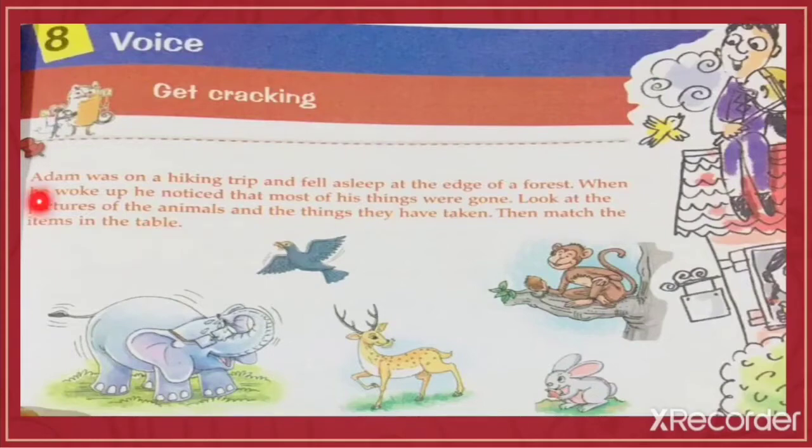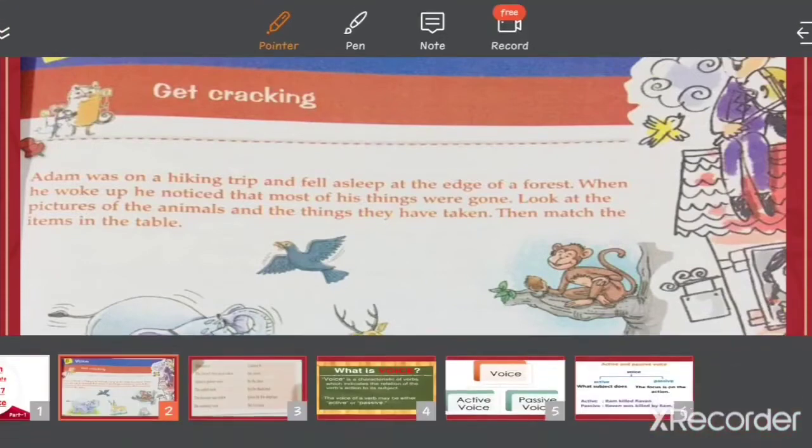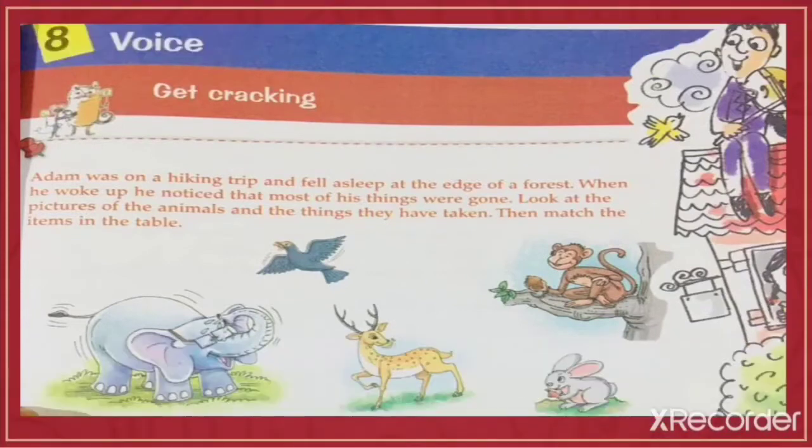Here Adam lost many of his things, and when he observed, he saw that all the animals took his things: elephant, blackbird, deer, monkey and rabbit. So these animals and birds took his things. Now we have to match column A with column B.